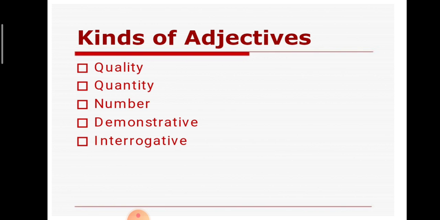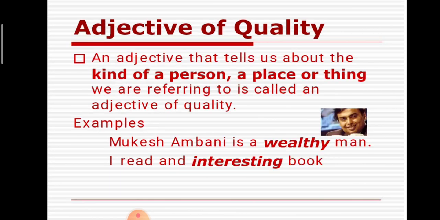Once again: quality adjective, quantity adjective, number adjective, demonstrative adjective, interrogative adjective. Shall we go on with the first one? Adjective of quality.